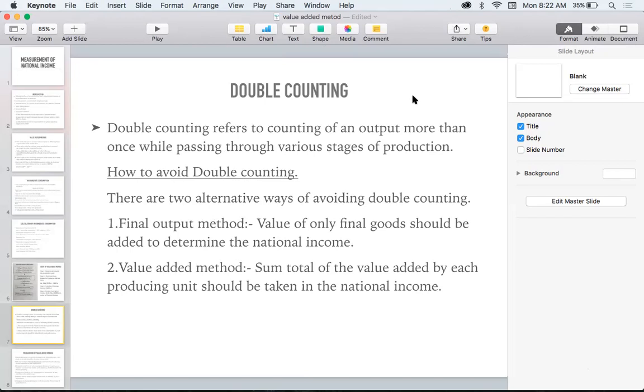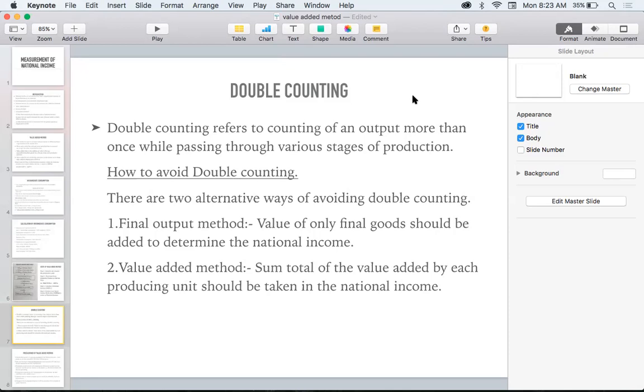And the miller will be getting the wheat from whom? He will be getting it from the farmer. A farmer is producing the wheat, and that wheat will be supplied to the miller, and the miller will give the flour to the baker. These are the 3 steps involved in the production process: the farmer to the miller, and the miller to the baker. And suppose the farmer is selling a particular quantity of wheat to the miller for rupees 500.